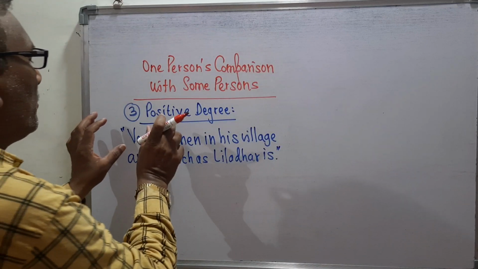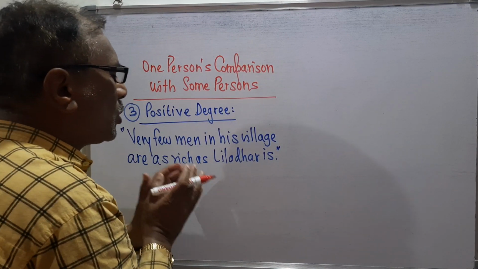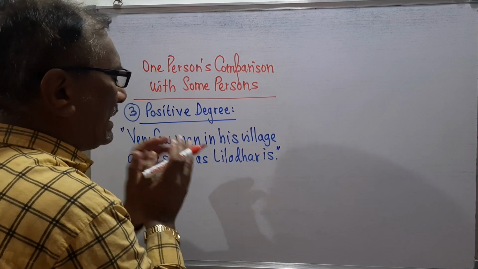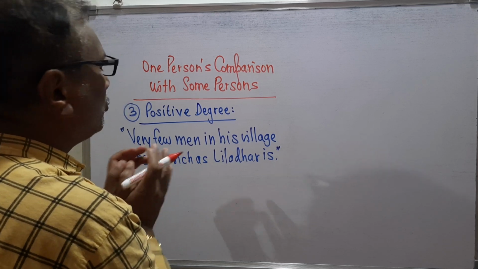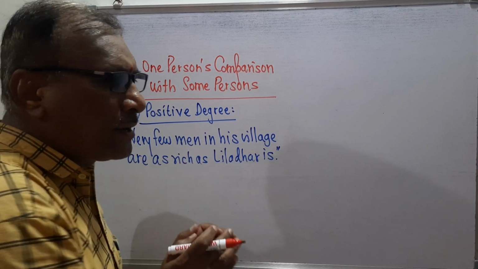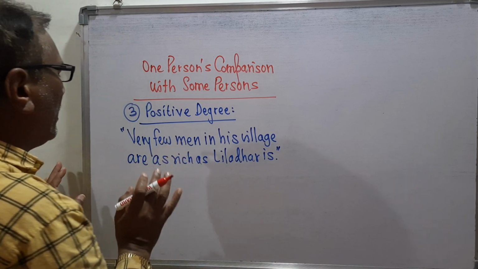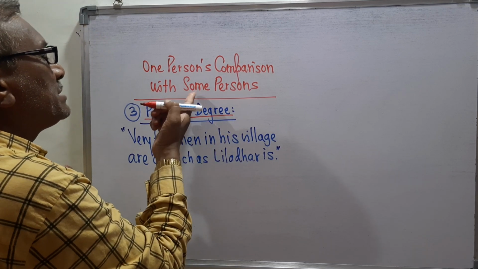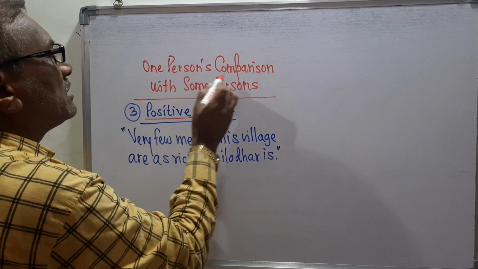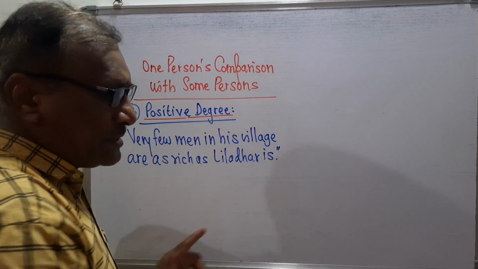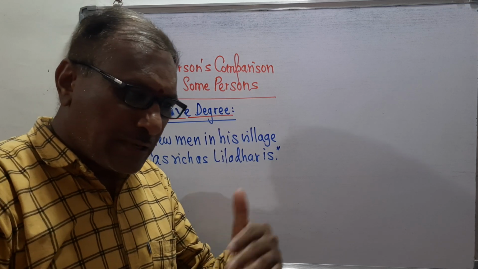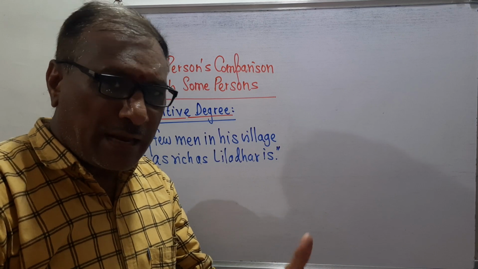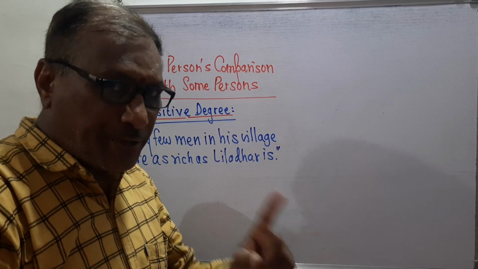So this is the positive degree, and when we talk and when we speak, when we write this degree or the sentence of this degree, then how should we write or how should we make? That is the important point. So remember here, when we are going to see the positive degree in this type, the type is one person's comparison with some persons. Means there is one person only and his comparison is there with some persons. Means some persons are like him and he is like some persons. That is the point, remember.